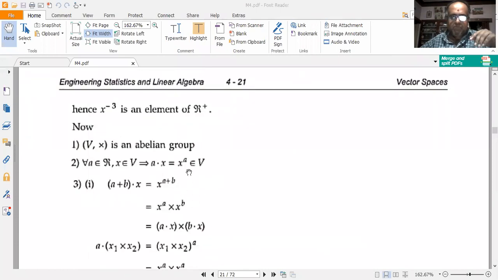The trick is I am using this A into X is equal to X to the power of A repeatedly, recursively.